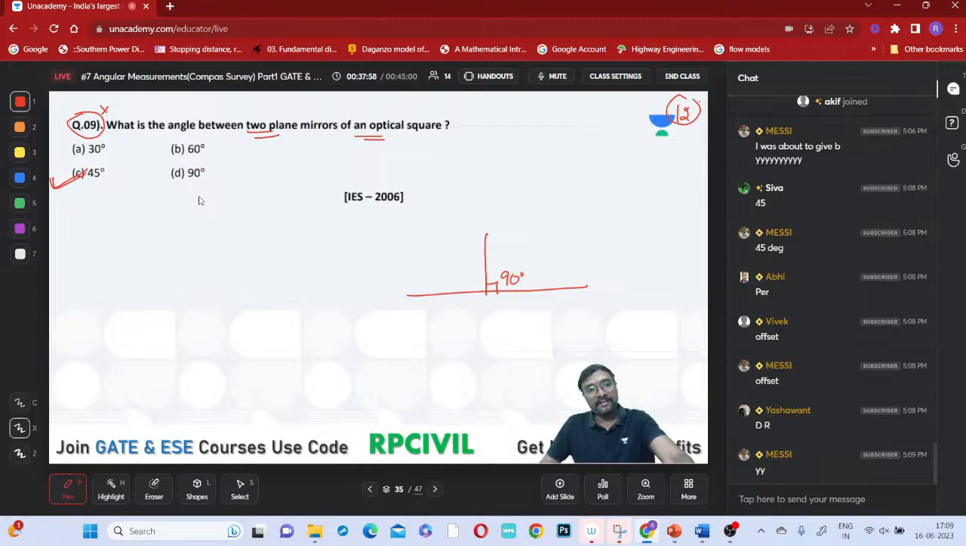They are having which one? This 45 degree, and because of this reflection and all these activities, right? So is 90 degree the correct answer, or is 45 degree the correct answer? Tell me. Angle between the plane mirrors of an optical square.